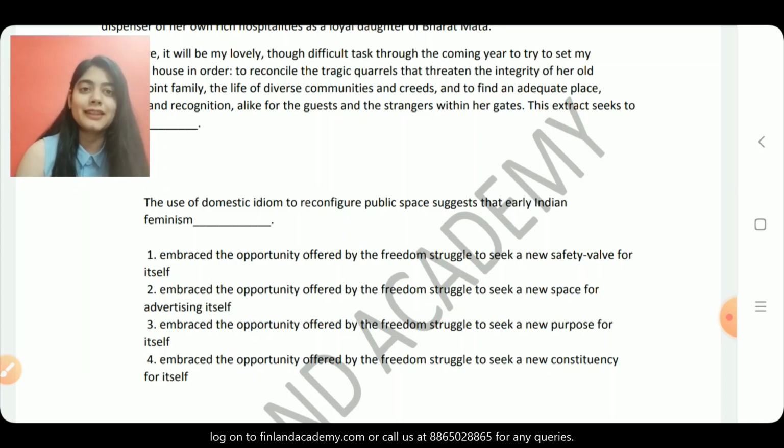Right. Now, if you look at option 3, embrace the opportunity offered by the freedom struggle to seek a new purpose for itself. So the use of domestic idiom to reconfigure public space suggests that early Indian feminism embraced the opportunity offered by the freedom struggle to seek a new purpose for itself. So that becomes the right answer for us.